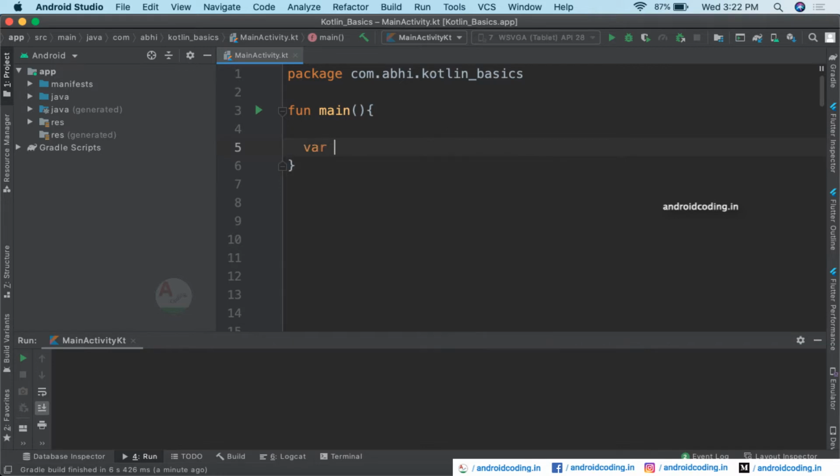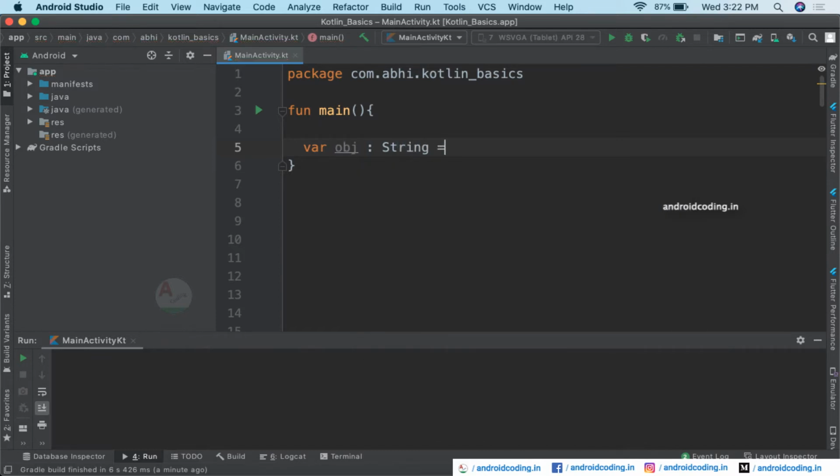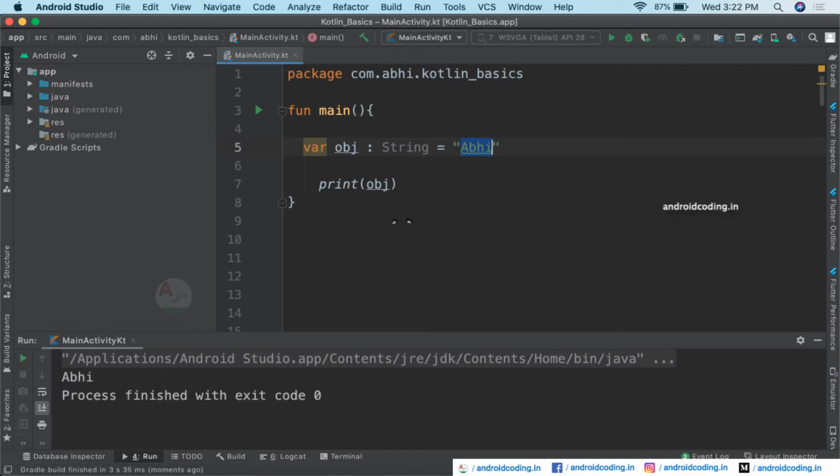For example, you have created an object of type string here and you have specified a value for it, and now you try to run this particular code. Here we are sure that the object is of type string and the value is provided, so there is no issue or any error currently.